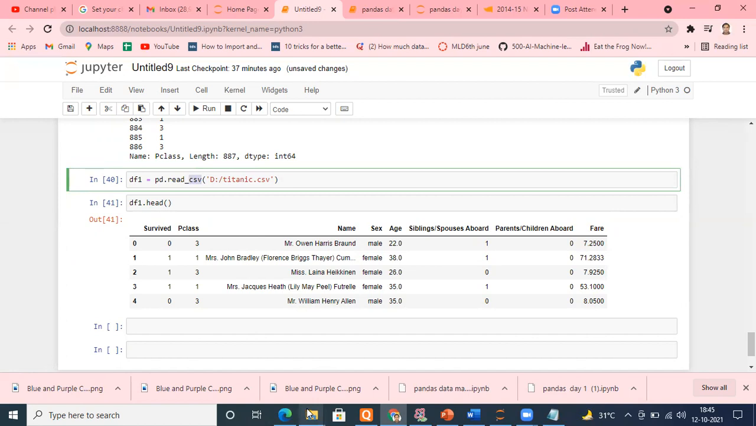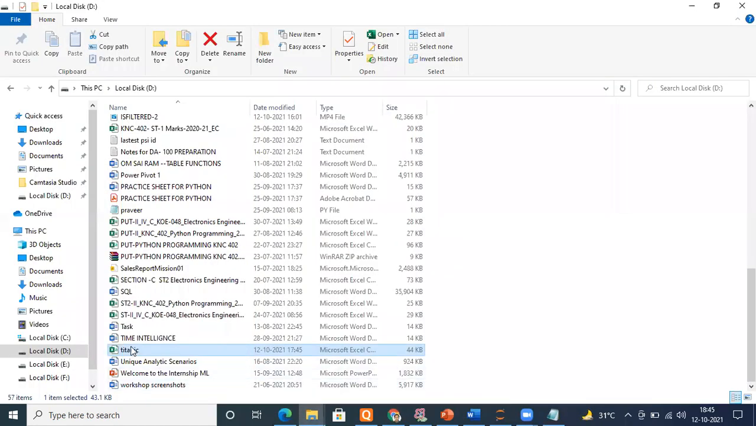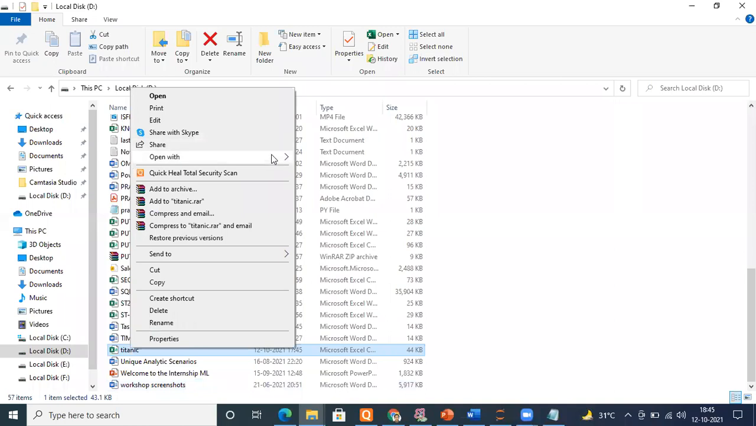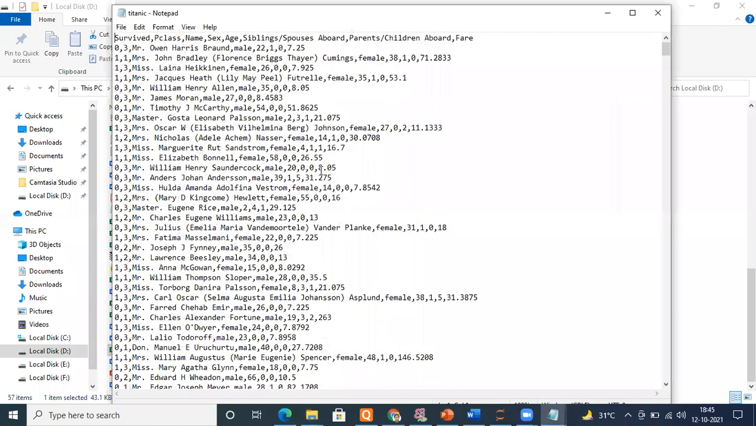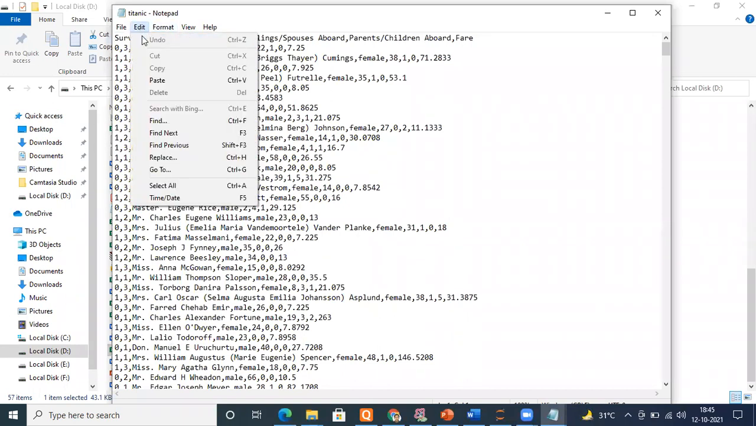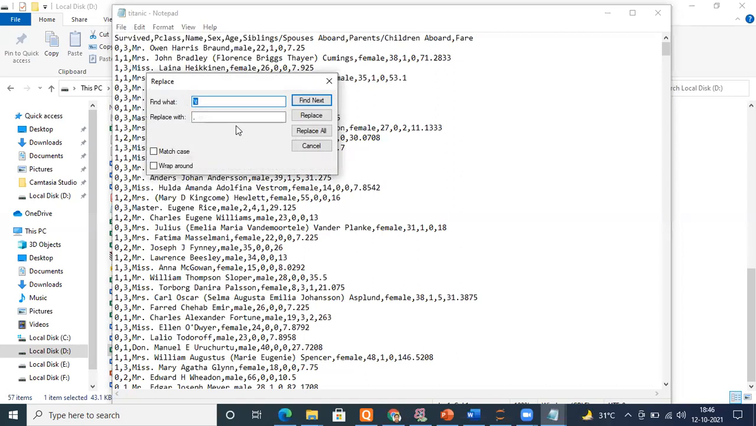Let me take an example again. So I'm going back to D drive. This is my Titanic file. I'm opening it with Notepad. And suppose I'm replacing these commas with @ or anything you want. It is not always the case that you will find comma separated values. You may find space separated values, or @ separated values, or hash separated values, where everything is separated by a hash. So let me replace the commas by the symbol @.